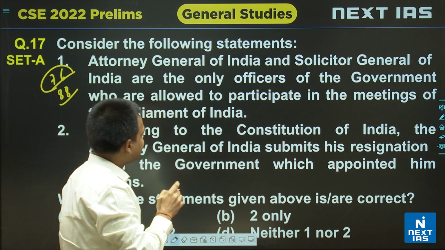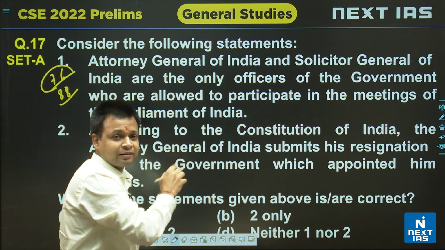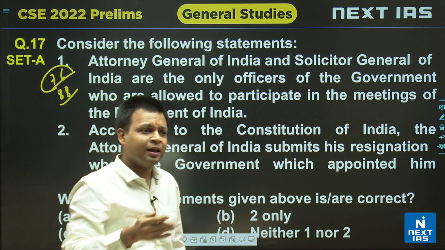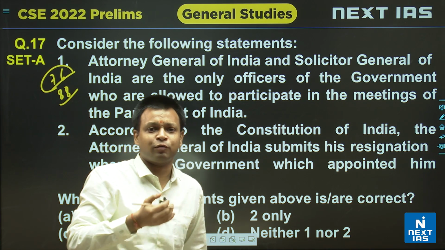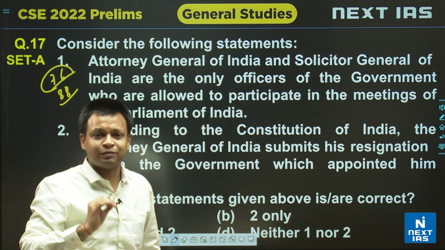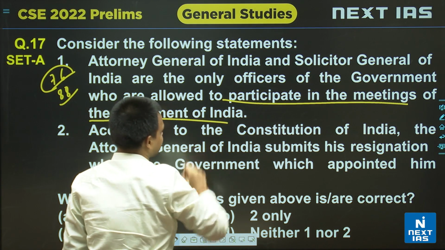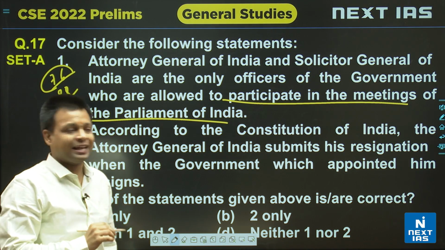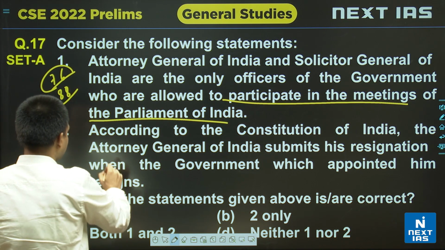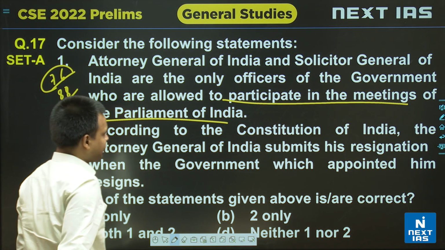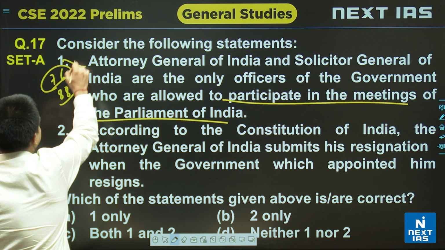But if you look at the Constitution, there is no mention of the Solicitor General of India, and legally also the Solicitor General of India has not been provided with the powers to sit in the meetings of the Parliament. So this statement turns out to be incorrect. Okay. Next, according to the Constitution of India, this statement is incorrect.